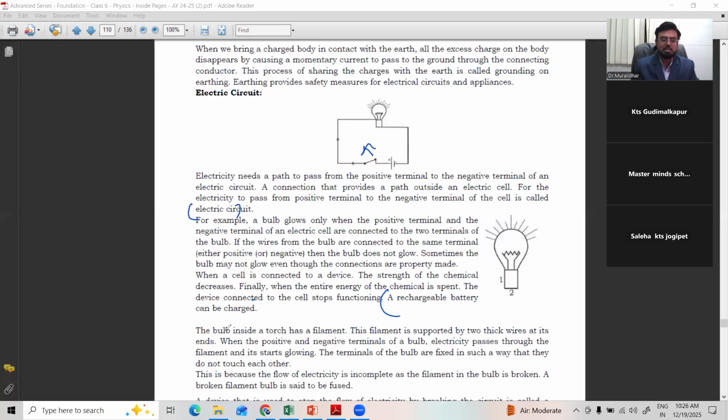Very important. See, there are rechargeable batteries also available. Maybe it will cost more, but we can use them again and again by recharging, which is not possible with ordinary cells or batteries. Right? So they are sources, but ordinary cells or batteries are not renewable sources, while rechargeable batteries can be renewed. So this is a source.